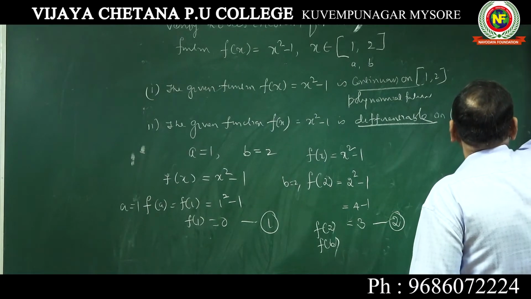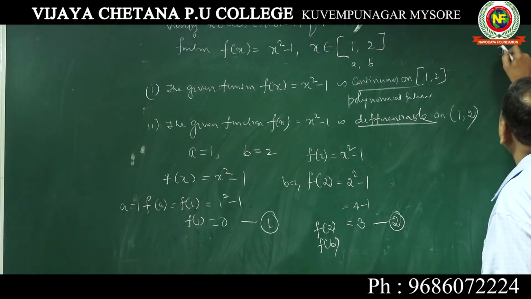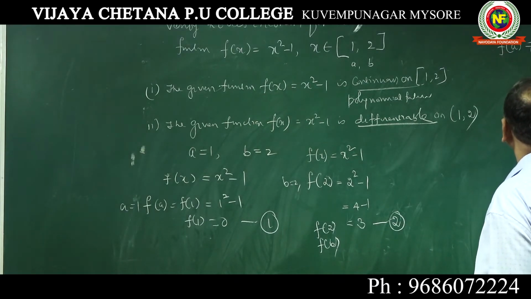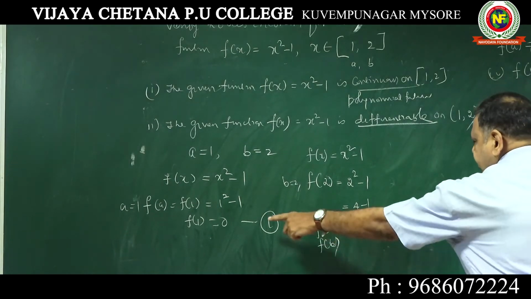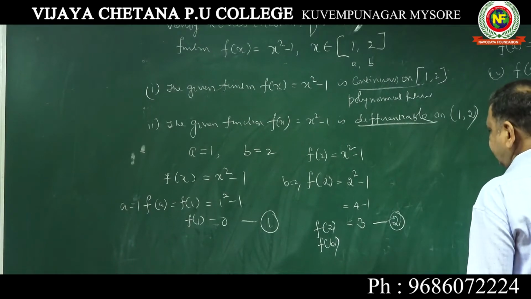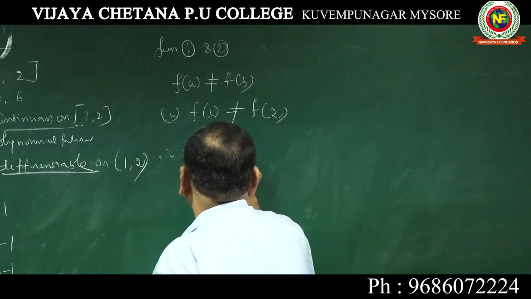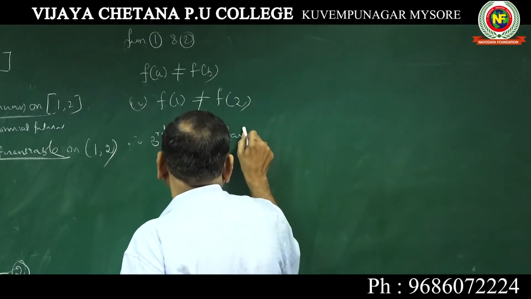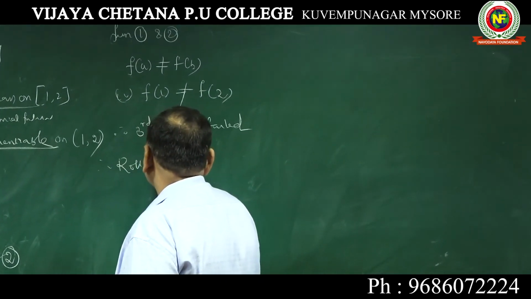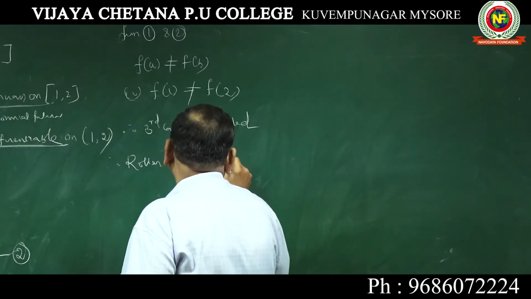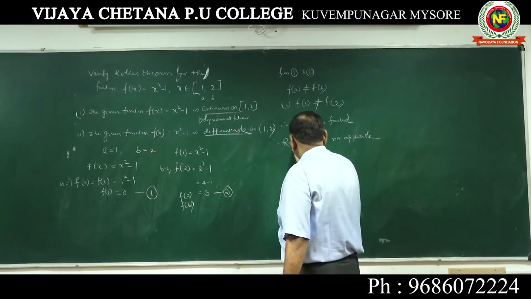From 1 and 2, f(a) is not equal to f(b), that is f(1) is not equal to f(2), because this is 0 and that is 3. Therefore, the third condition failed or not satisfied. Therefore, Rolle's theorem is not applicable for the given function.